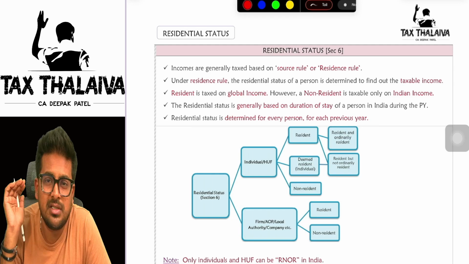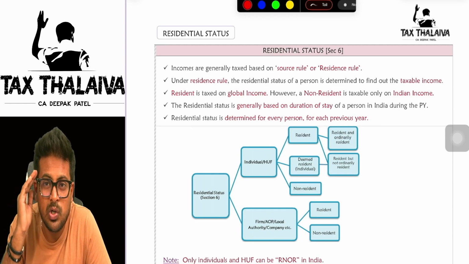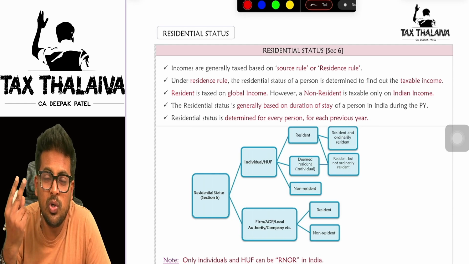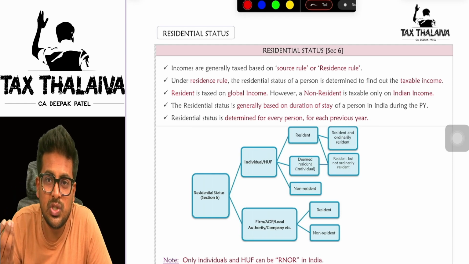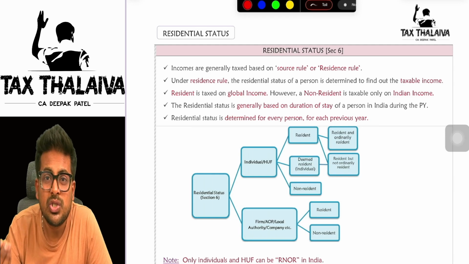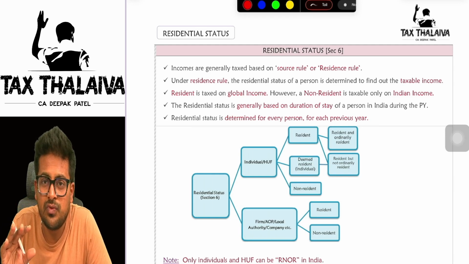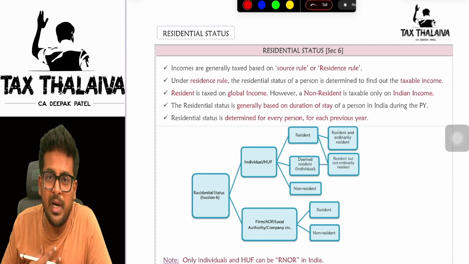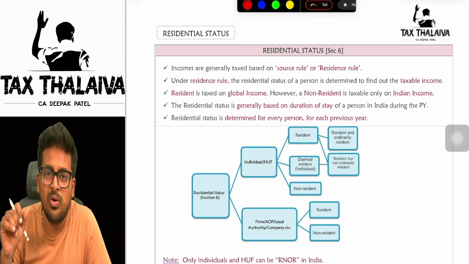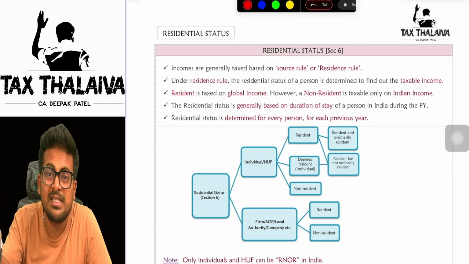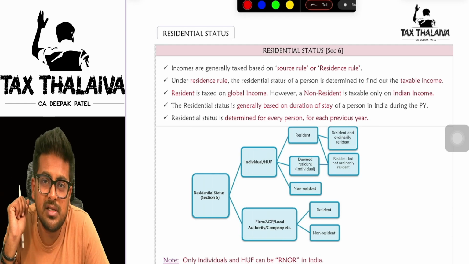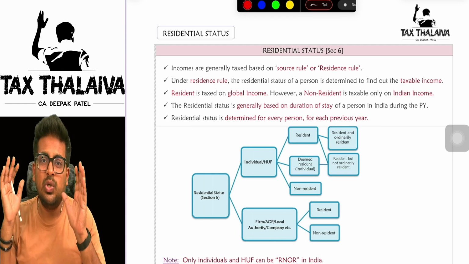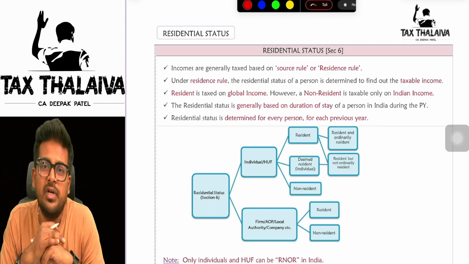But we will keep the double taxation thing aside. But have a close look at this. There are two rules of taxation. One says residence rule. The other says the source rule. Residence rule means what? The Indian government has the right to tax Virat Kohli because he is a resident of India, whereas the Australian government is trying to tax the rental income because the source of the income is in Australia. So there are two rules of taxation.